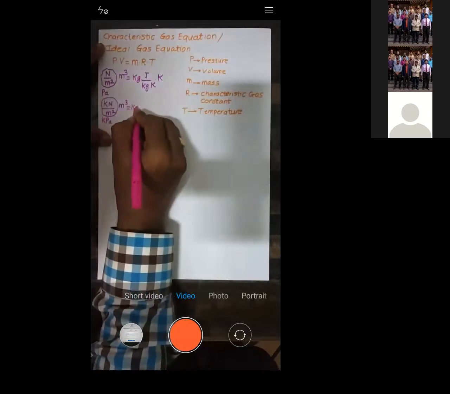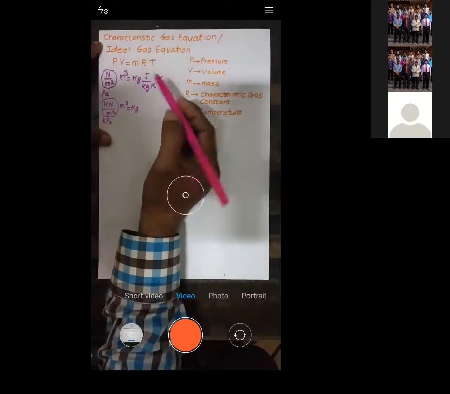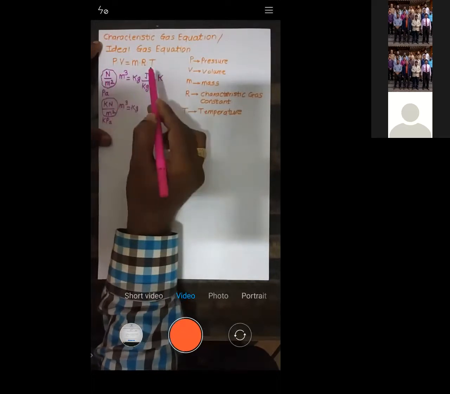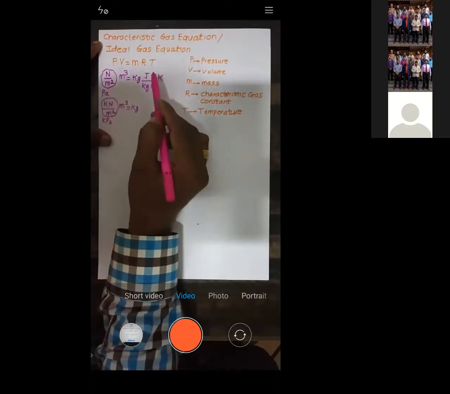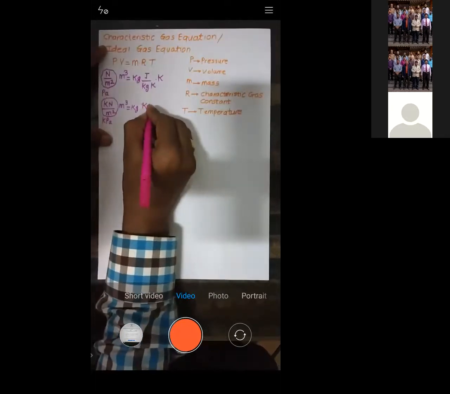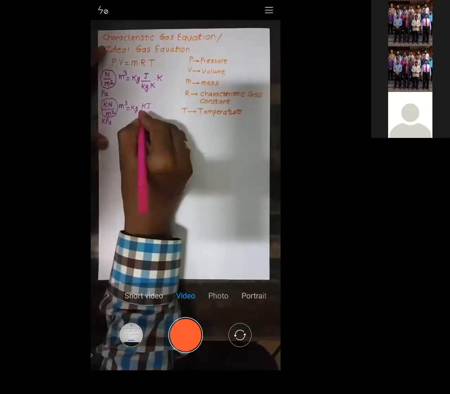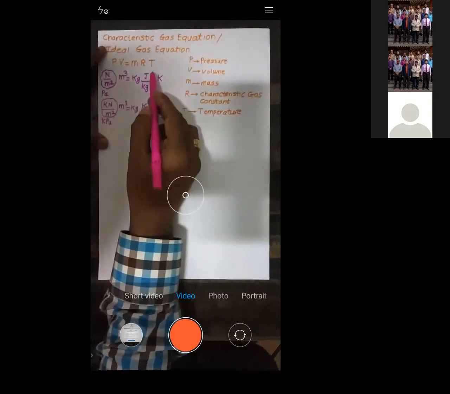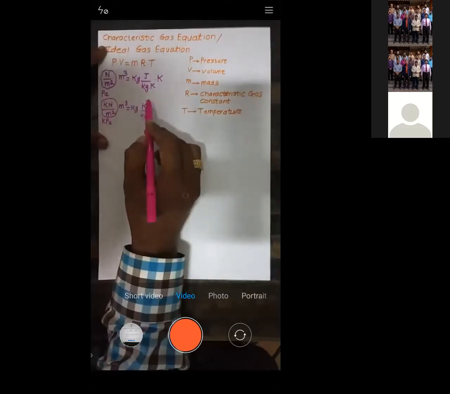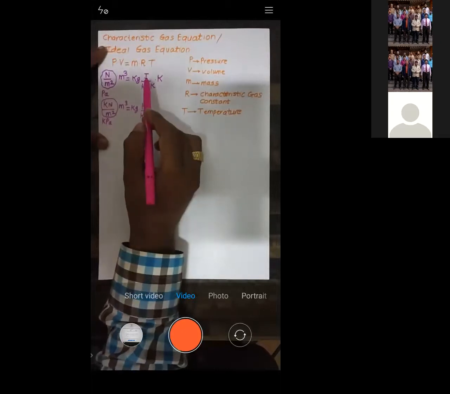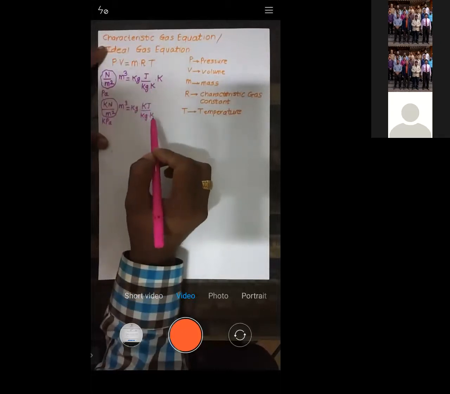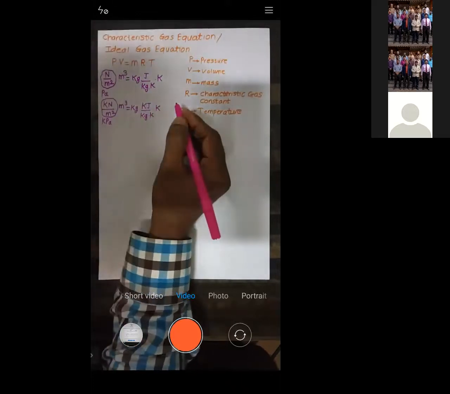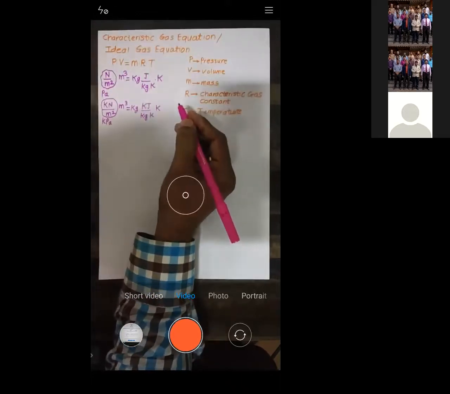Mass I will take in kg. But when you take the pressure in kilonewton, obviously R has to be in kilojoule. So I will take R in kilojoule per kg Kelvin, into temperature in Kelvin.